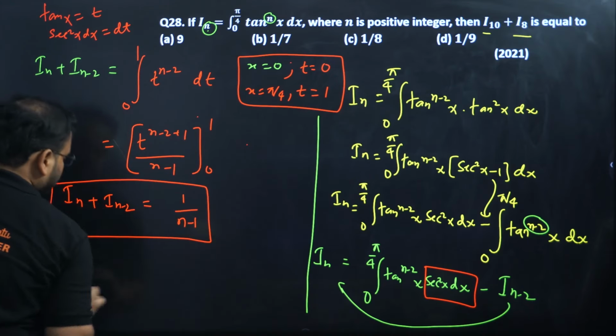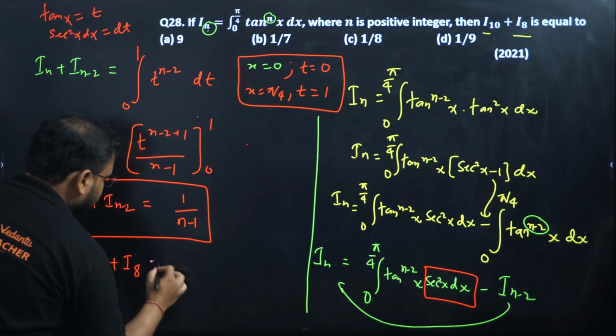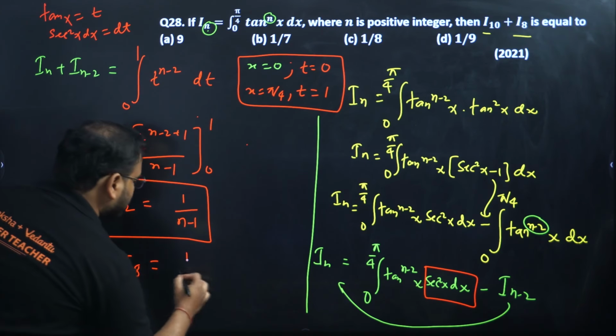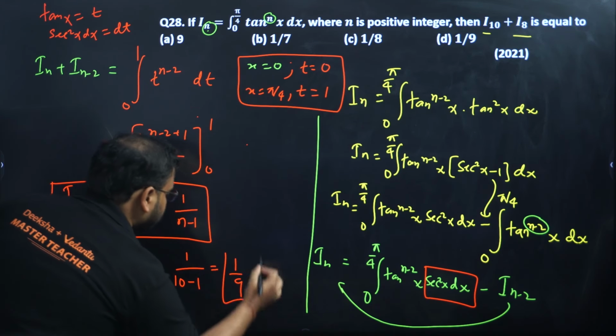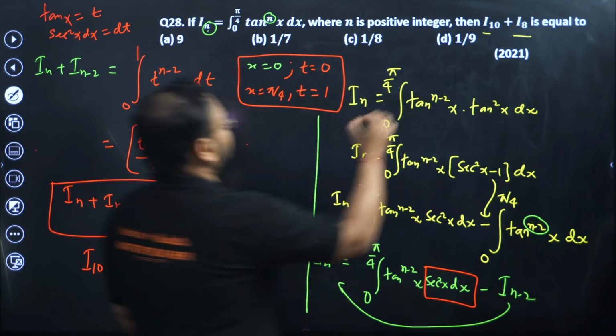Now what are they asking in the question? They're asking us I_10 plus I_8. Basically, this n is in this case 10. So 1 upon 10 minus 1, 1 upon 9. That's your result. Option D.